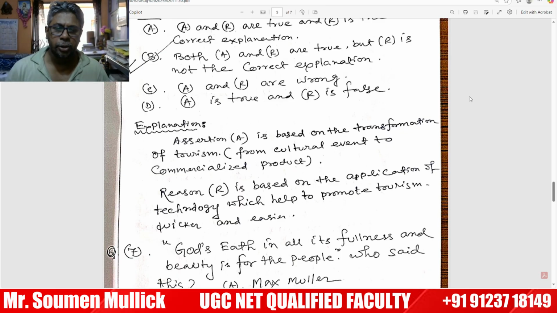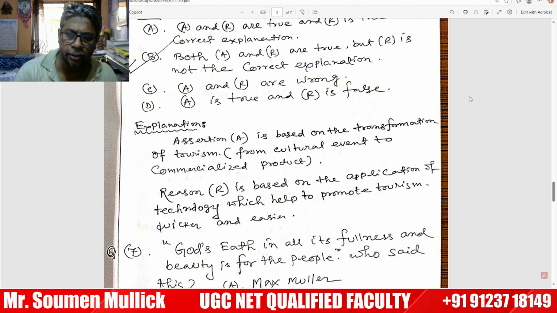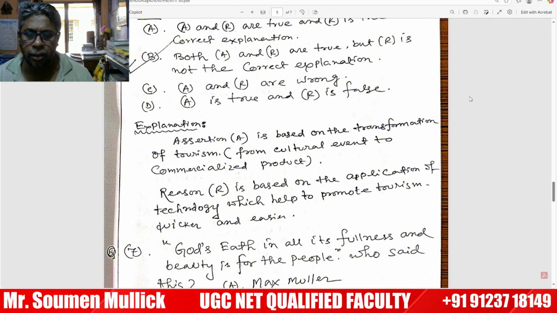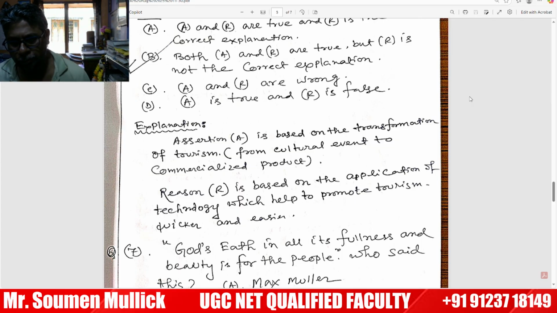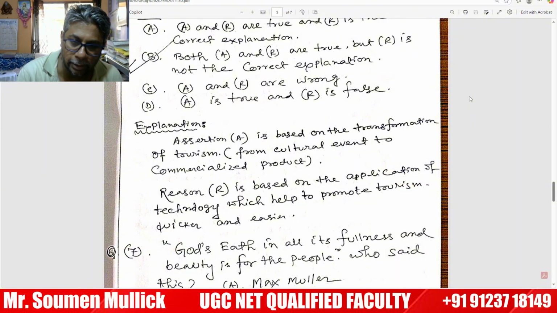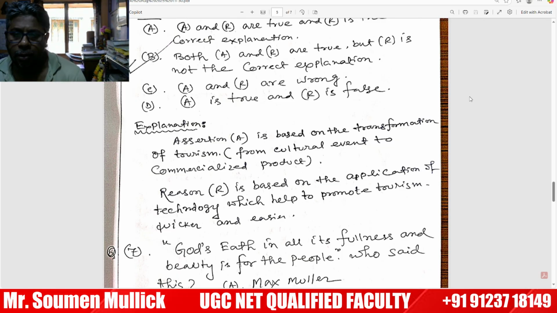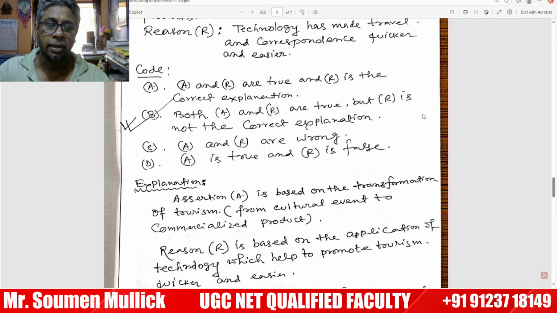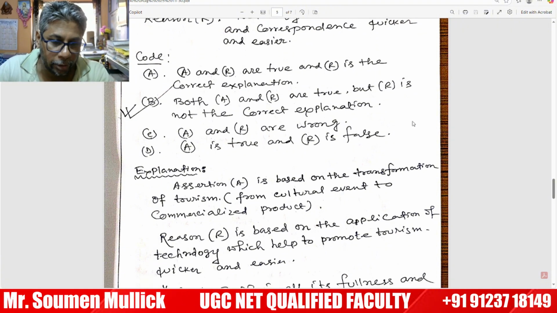But R is based on the application of technology, which helps to promote tourism quicker and easier. So there is no real link between the transformation of tourism from a cultural perspective to commercialization. That's why both A and R are true, but R is not the correct explanation.